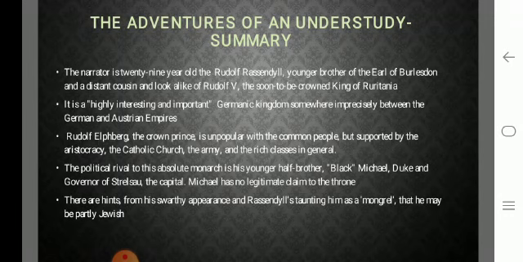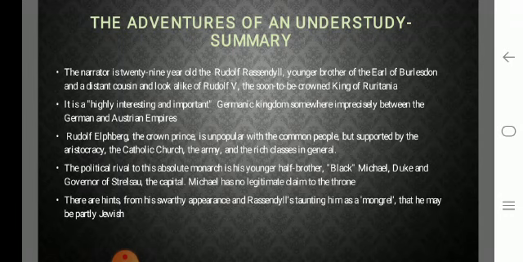The narrator is 29-year-old Rodolph Rassendyall, younger brother of the Earl of Burslington and a distant cousin, a look-alike of Rudolph V, the soon-to-be crowned king of Ruritania. It's a highly interesting and important Germanic kingdom somewhere precisely between the German and Austrian empires. So we are talking about the place called Ruritania.